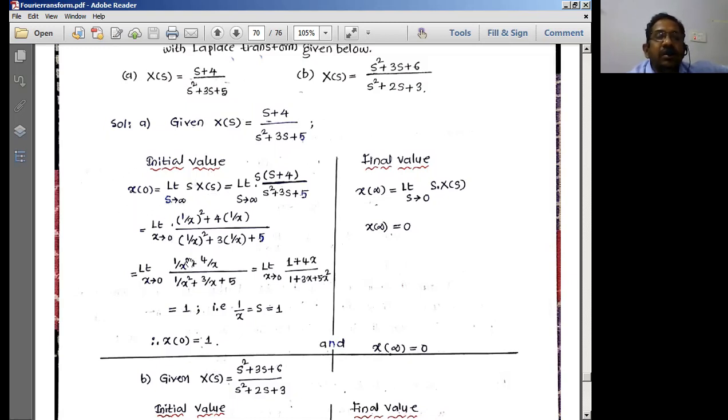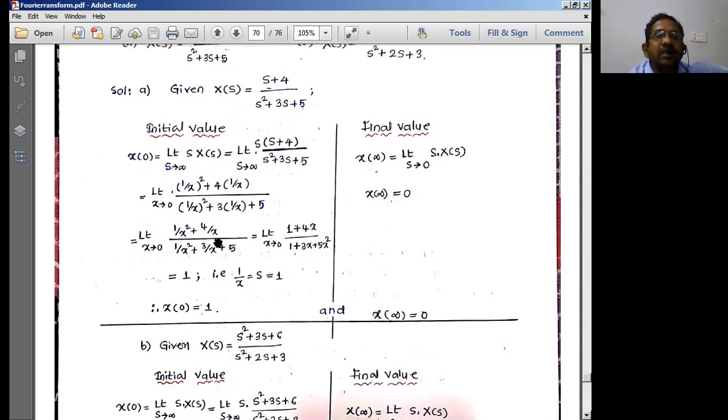So now I am converting this s into 1 by x. If I consider s as 1 by x, then this simply turns into x tends to 0. It is vice versa, no? If x is 0, what is 1 by 0? It is infinity, which is s tending to infinity.